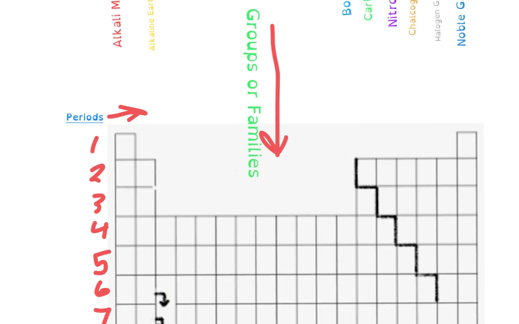They run vertically up and down are called our groups and families. And so they have different names. I'm gonna erase my arrow here. So the first family over here on the left, that is called the alkali metals, and that runs the whole up and down. The next one we have is called alkaline earth metals, and that actually runs both up and down here.